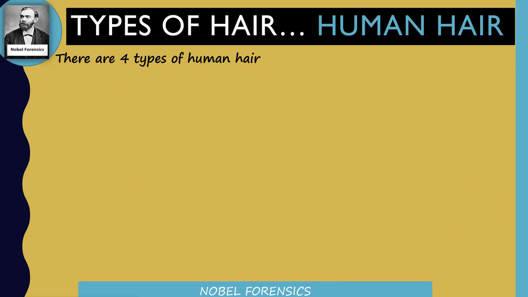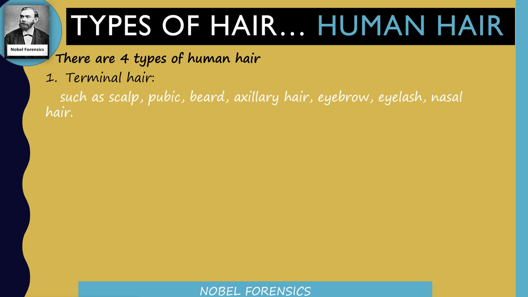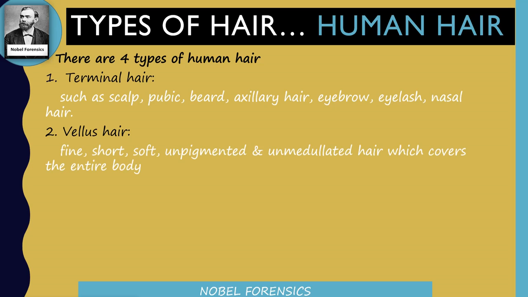And types of hair in humans. Yes, in humans also it is divided into 4 types. Terminal hair includes scalp hair, pubic, beard, axillary hair, eyebrow hair, eyelash, and nasal hair. These all come under terminal hair. Then vellus hair: fine, short, soft, unpigmented, unmedullated hair, which covers the entire body. That body hair is the vellus hair.